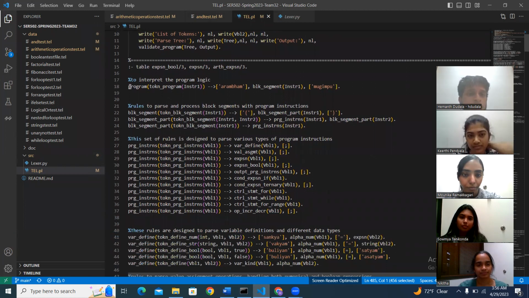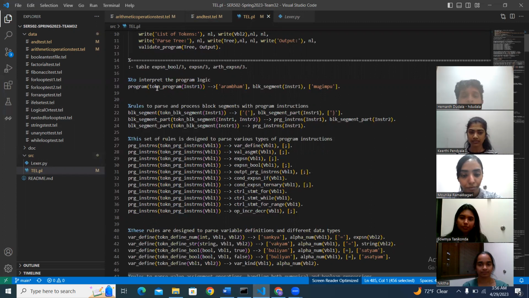So basically the code starts from here, where the program will be initiated. Here we have the Prolog based parser interpreter for the custom programming language called PyTel. The code is divided into several sections, each handling specific aspects of the language, with the entry points being the lexer file and the input file. The program predicate is used to pass the tokenized string and build the abstract syntax tree.